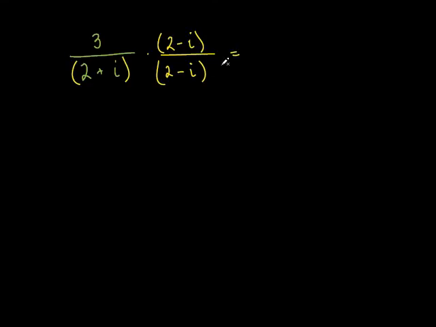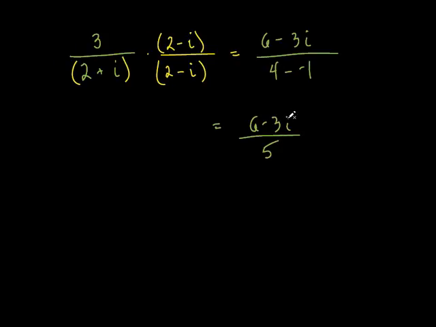We good with this? All right. Ask me questions if you have any. Let's do the bottom first. We're multiplying by the conjugate. So it's 4, right, minus i squared. What's i squared? Negative 1. I didn't write i squared in there. I just saw that in my head, but I put down a negative 1. Let's do the top. That's going to be 6 minus 3i. Let me finish. So 6 minus 3i on the top, and on the bottom, 4 minus negative 1, which is a 5.